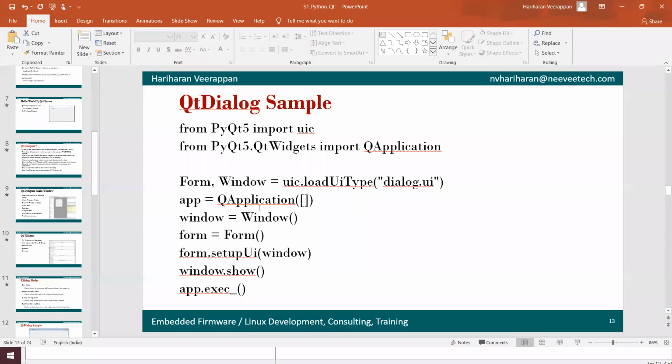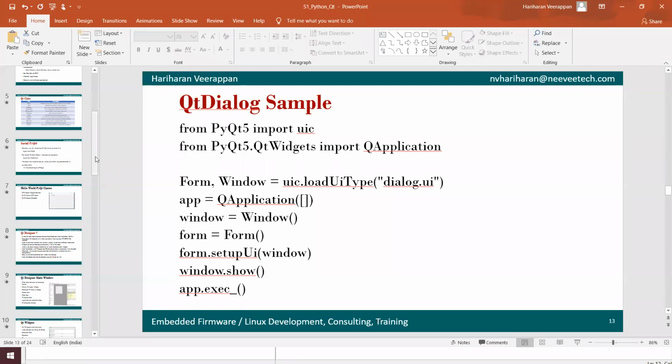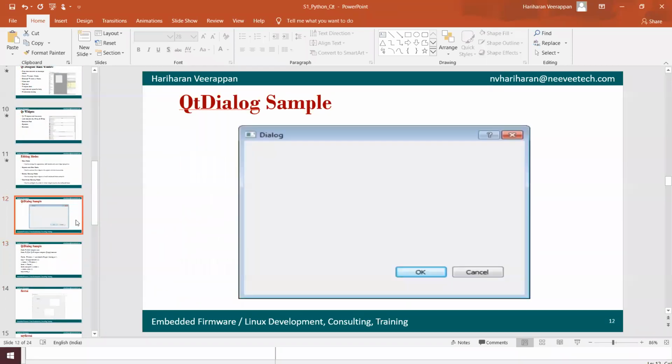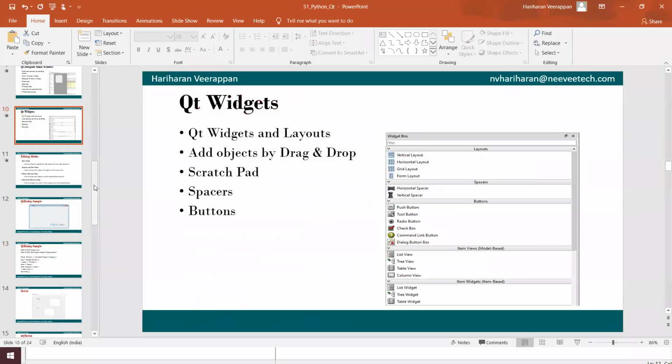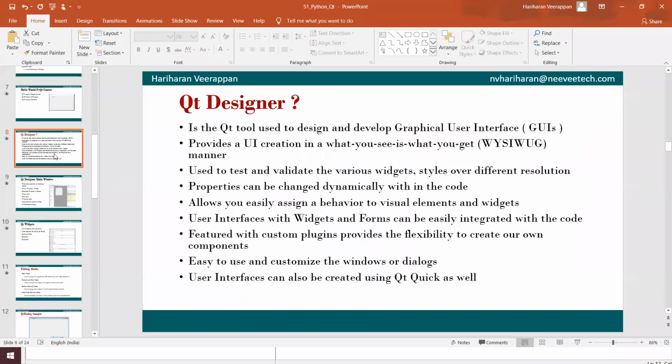And yeah, I'm going back a little. Basically, Qt Designer will be used to change the different properties, and we can set those properties, and we can also change those properties in the code as well.